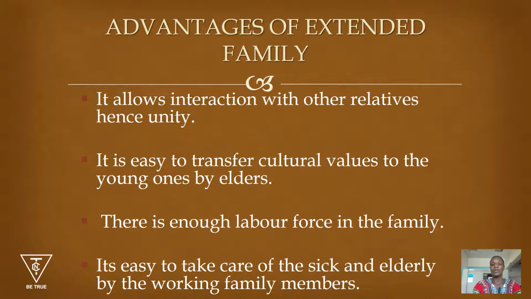This is a typical African family where we have the interaction between relatives, hence creating unity because you know your aunties. That interaction, as you talk, you get ideas, and then you are united as one person. Then the transfer of the cultural values and norms to the young ones is very easy.